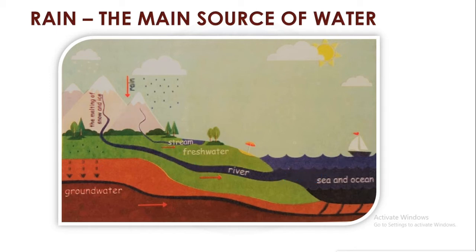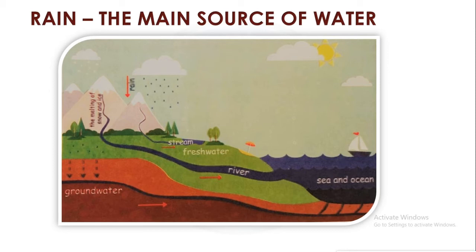Some rainwater collects over the ground to form lakes and ponds. Some rainwater goes under the ground as groundwater. Sometimes it comes out in the form of water springs. To use the water stored under the ground, we dig wells, bore wells, and tube wells.